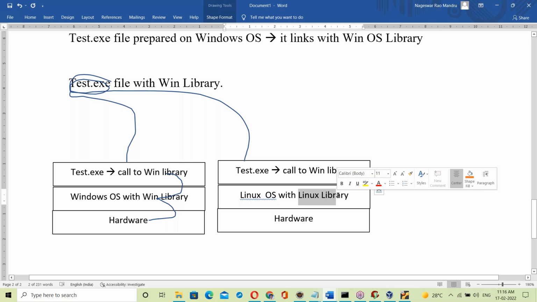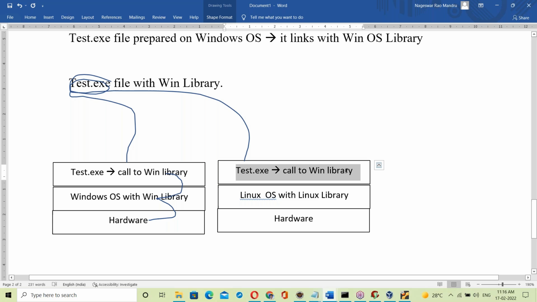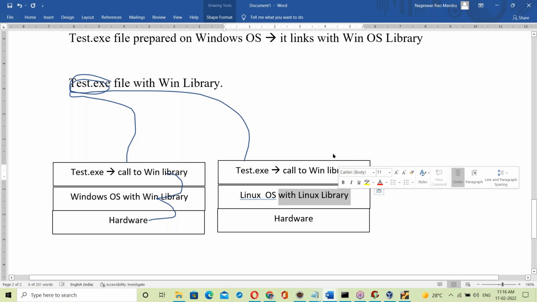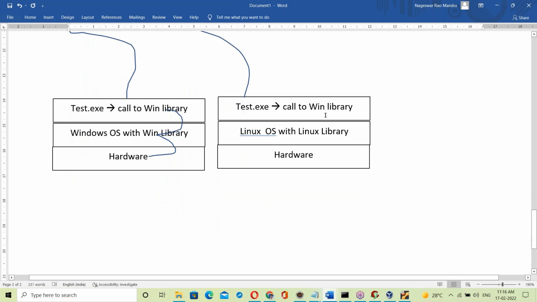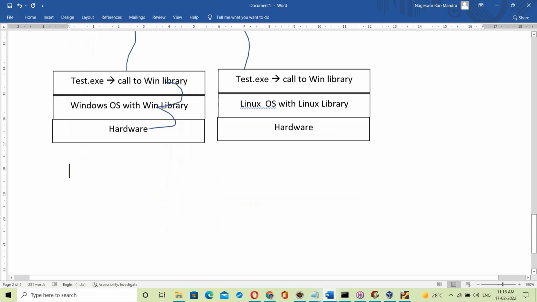The library is not matching. Since the test.exe file is linked with the Windows OS library, it will try to call the Windows OS library, but here it is not available. That library is not matching, so it simply fails here.